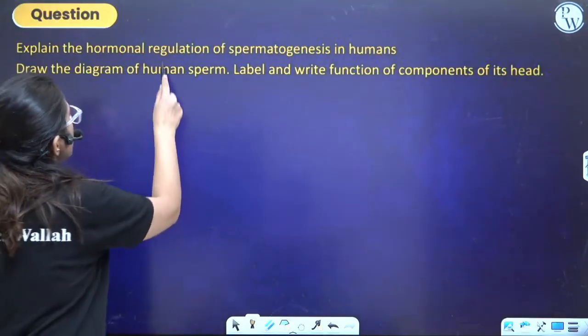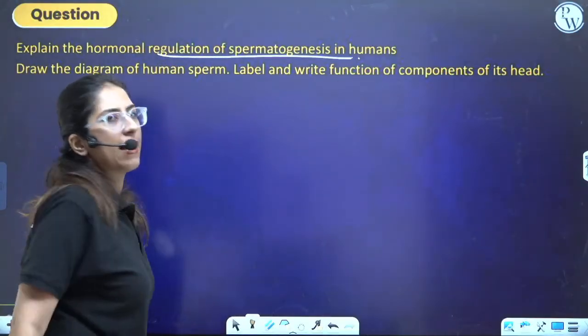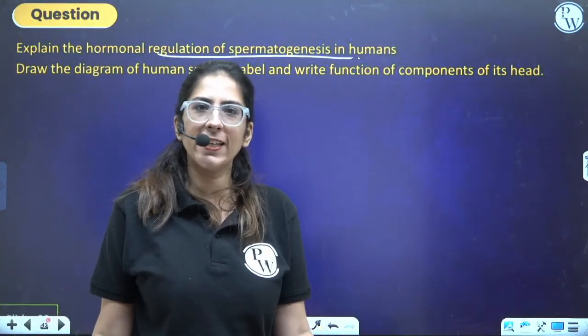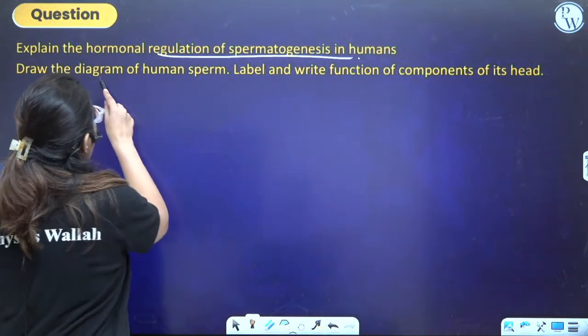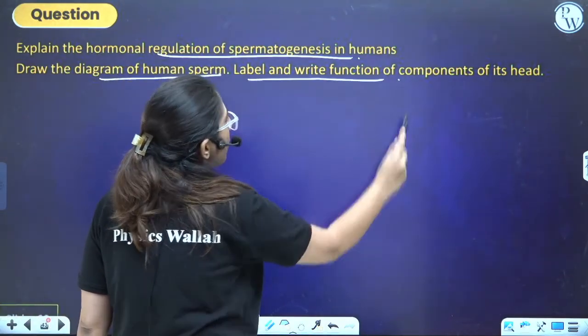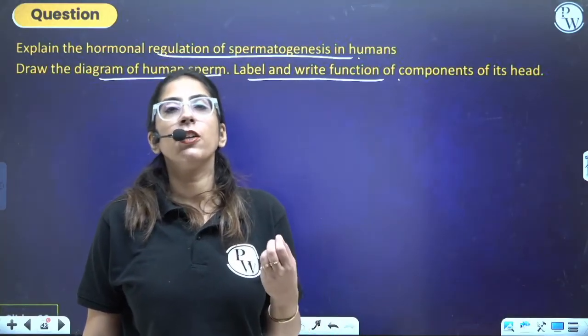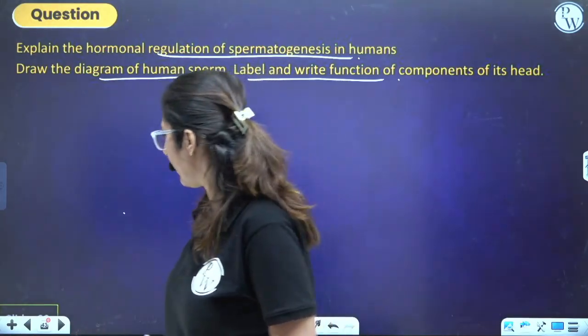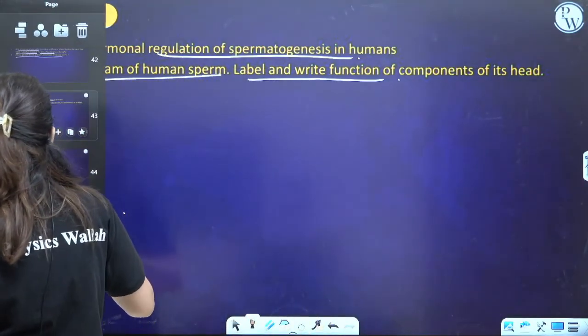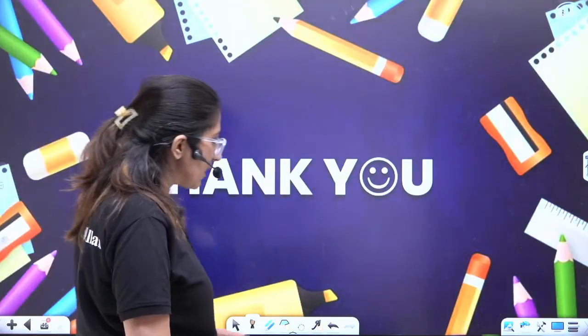Now, look at next question. Hormonal regulation of spermatogenesis. FSH, LH. Very easy. Now, next is diagram of a human sperm. Write down the component of its head. What are there? Acrosome is there. Here in the head, the nucleus is also present. Clear?